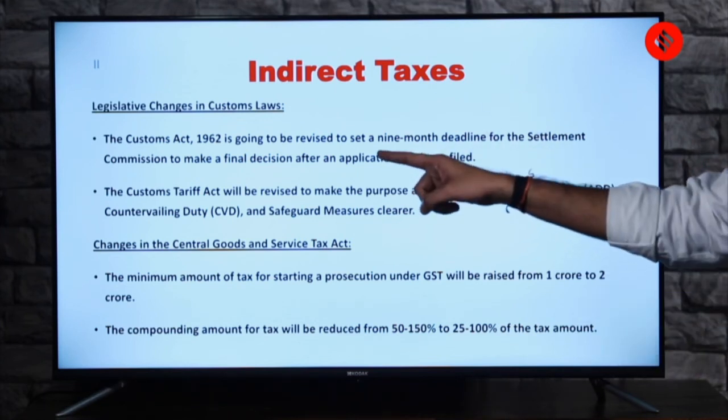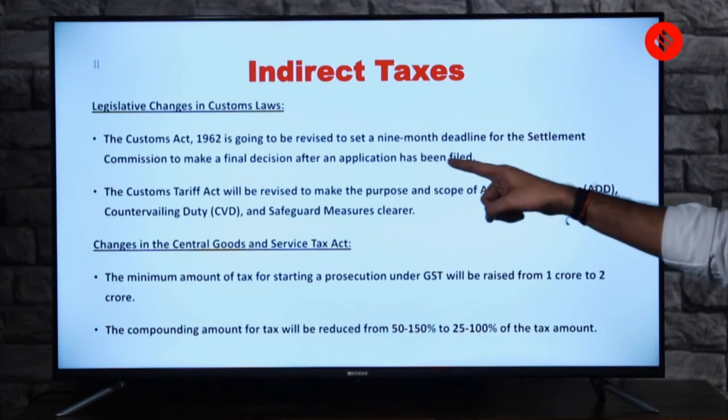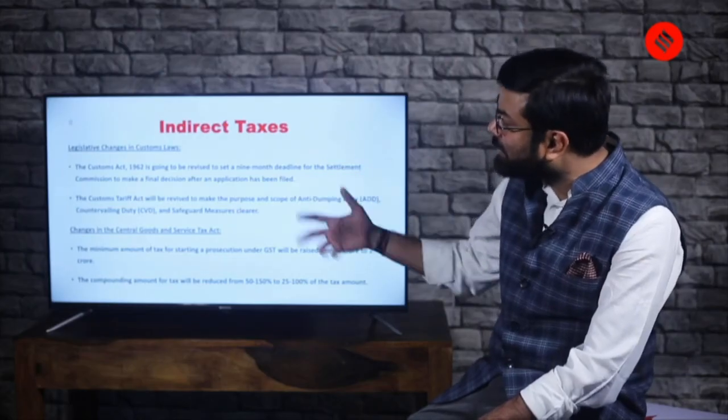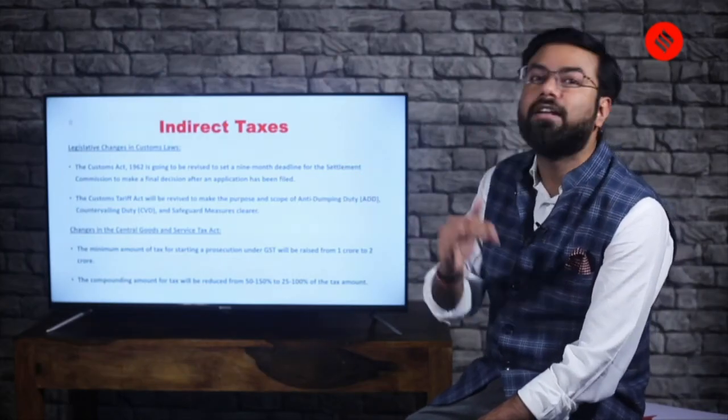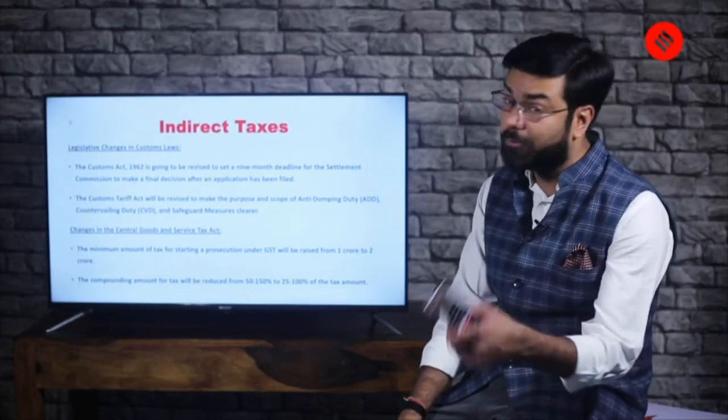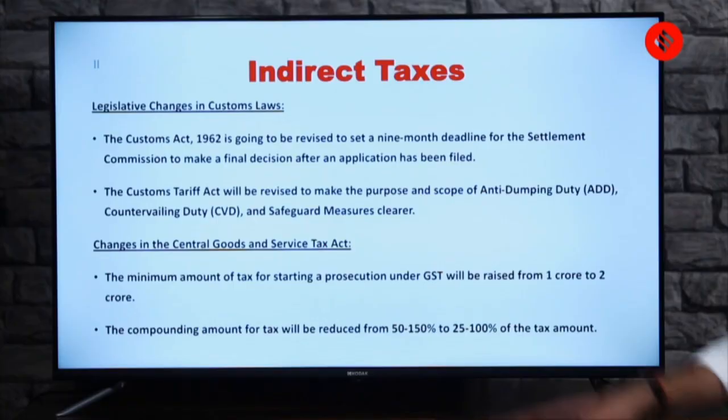And then there is a change in the Customs Tariff Act, will be revised to make the purpose and scope of anti-dumping duty, again a very important term from the perspective of economy, and safeguard measures clearer. So there have to be certain legislative changes to make the economy a little easier, and the business, the trade very easier. Then you have change in the Central Goods and Services Tax Act.